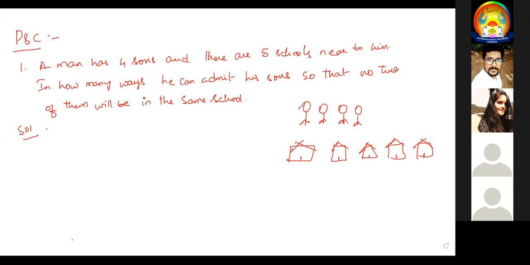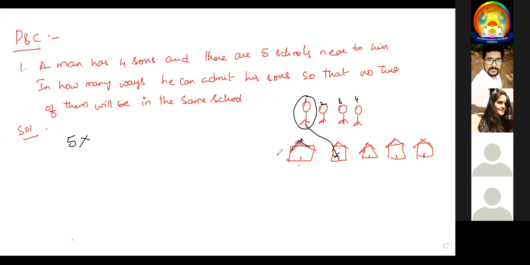So while I am talking about the four kids, I took the first kid. When you want to take the admission of kid one, how many schools do you have? He may join the first school, the second school, the third school. Therefore, for the first kid there are five options. Now for the second, suppose he joined in this school.